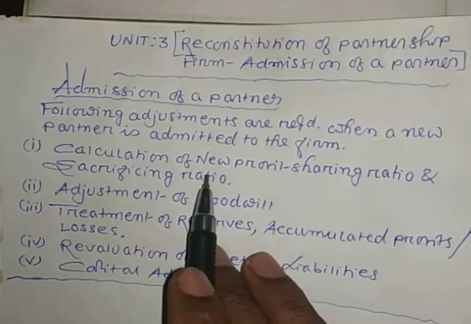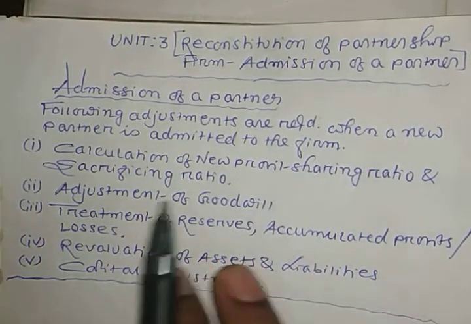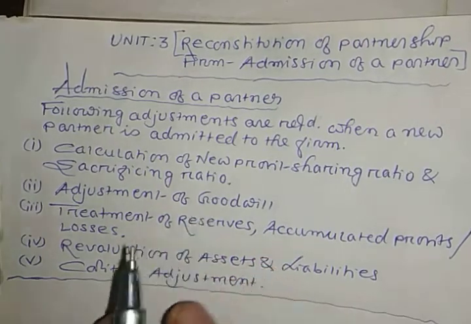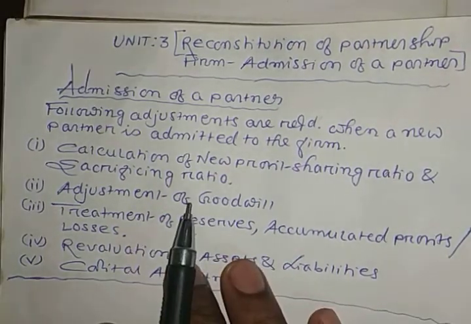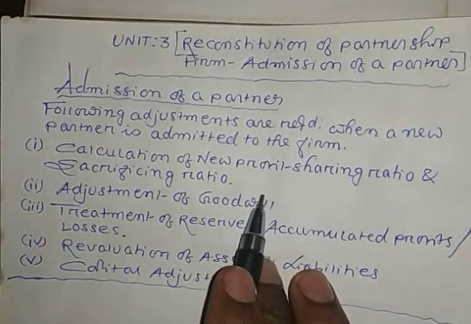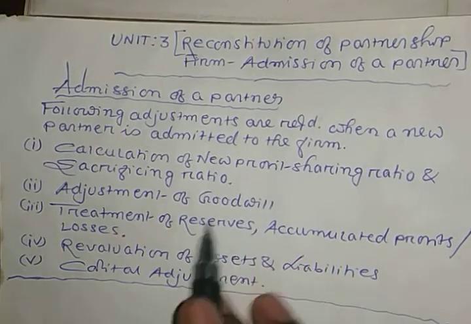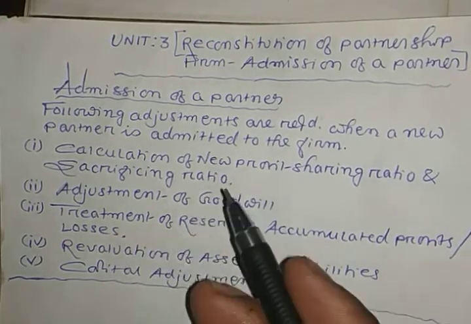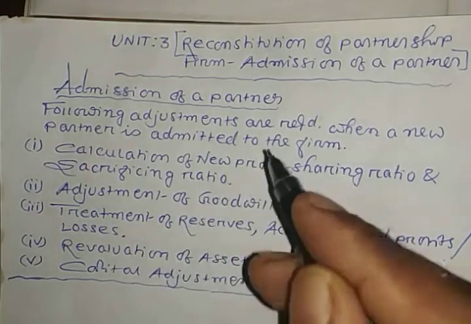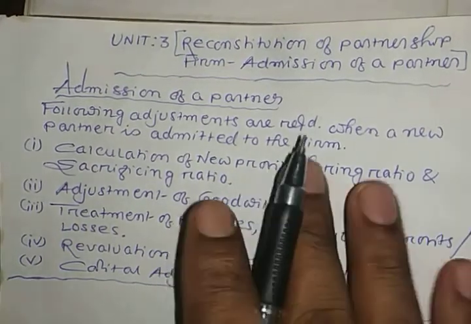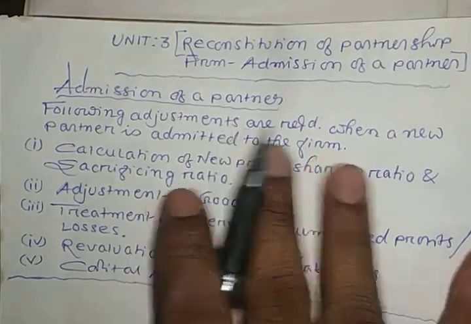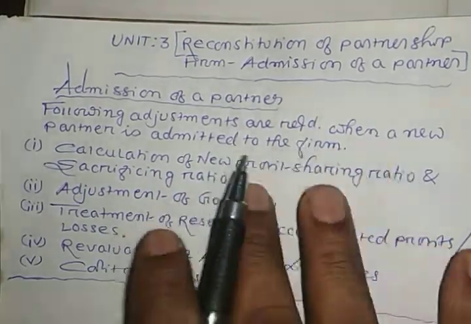Now, while you calculate the new profit sharing ratio, there are different situations given. So today I will discuss the first situation. What is the first case related to the new profit sharing ratio? First case, that is when the new or incoming partner acquires his share from old or existing partners in their old profit sharing ratio.